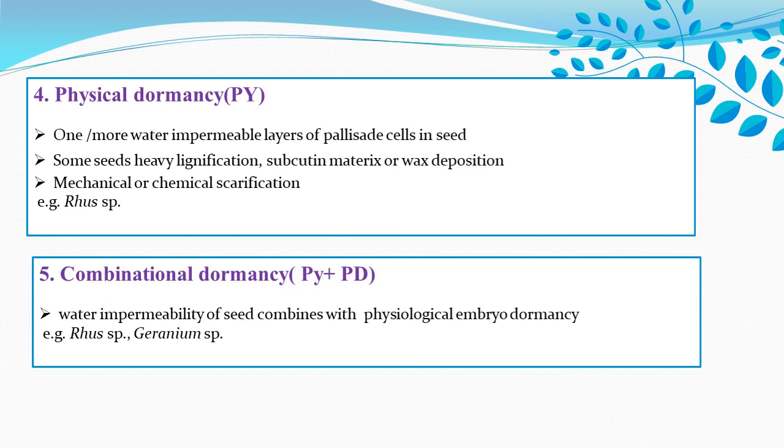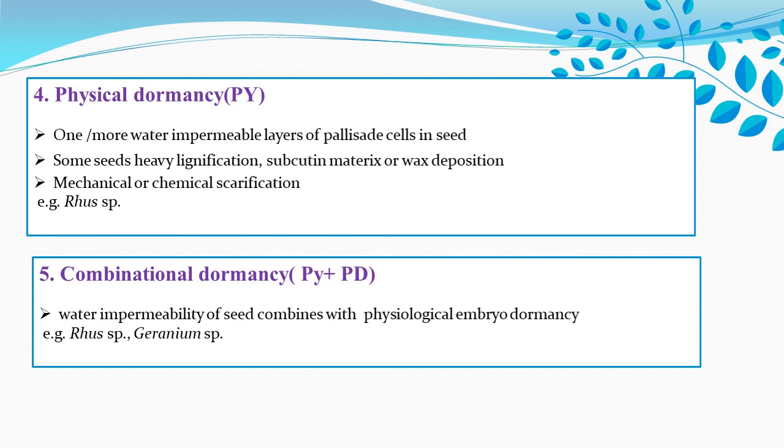And this formation of thick-walled Malpighian cells within the testa leads to formation of impermeable layers of palisade cells. Due to impermeability of the seed coat, there is no absorption of water, and we know that the absorption of water is very important for seed germination. As there is no absorption of water, there will be no seed germination.